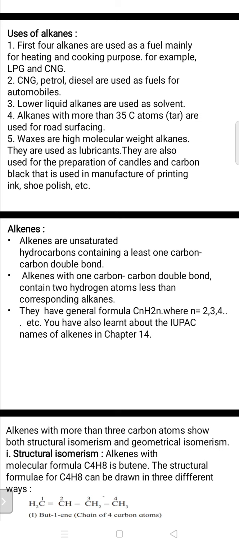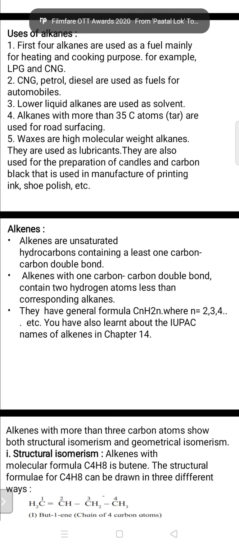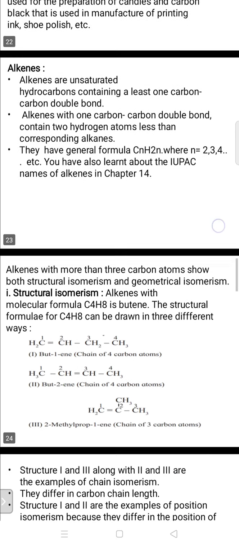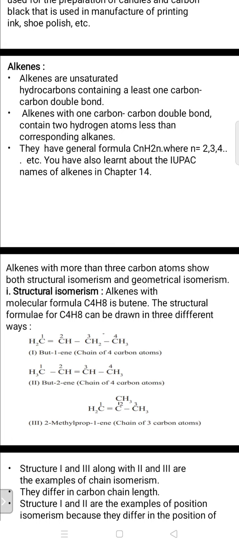You have also learned about IUPAC nomenclature, the IUPAC names of these alkenes, in chapter 14. In the IUPAC nomenclature of alkenes, numbering starts from the side nearest to the carbon-carbon double bond. This is the most common rule of the IUPAC system. That also we'll discuss one by one with representation of their structures.